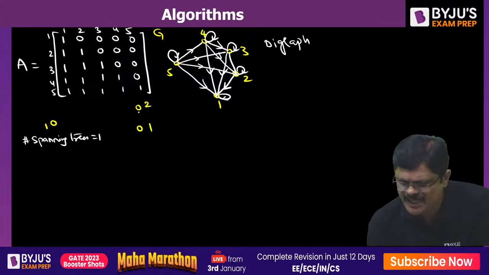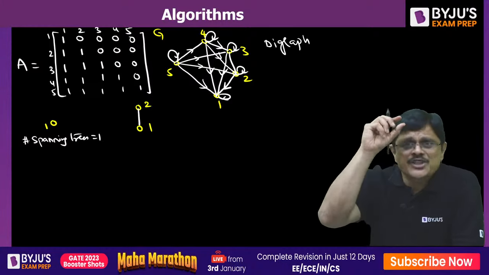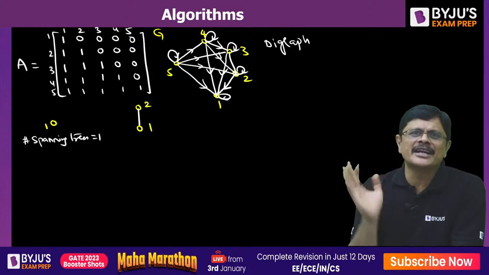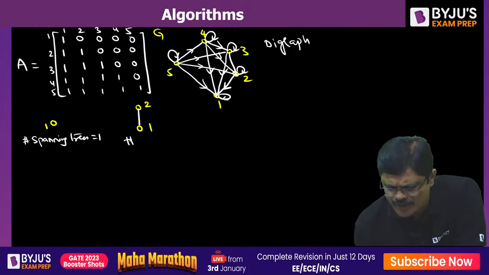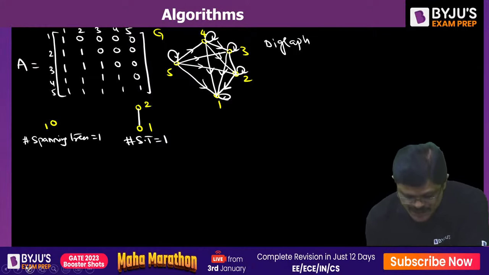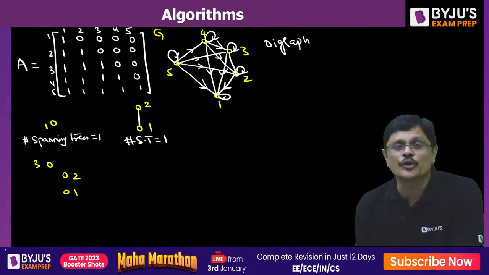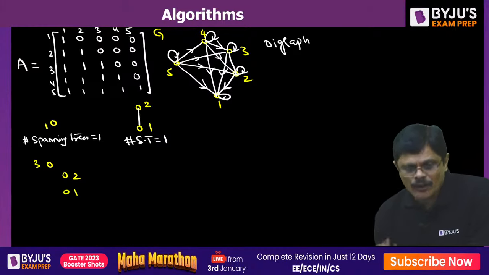Now suppose 2 vertices are there, 2 and 1. The number of spanning trees possible here: see, 2 has to be root. From 2 to the other vertex, you have to create the directed edge, the directed path. So only one path is there. Here also the number of spanning trees is equal to 1. Now see the story here when you are having 3 vertices: 3, 2, 1. Let us see the story, my dear friends. Now look here.